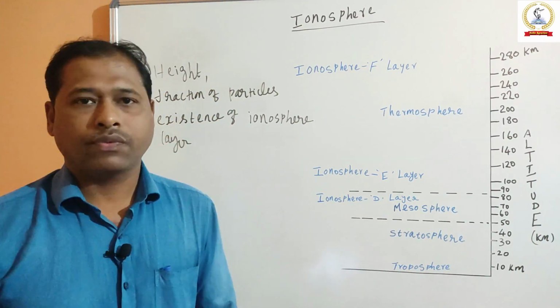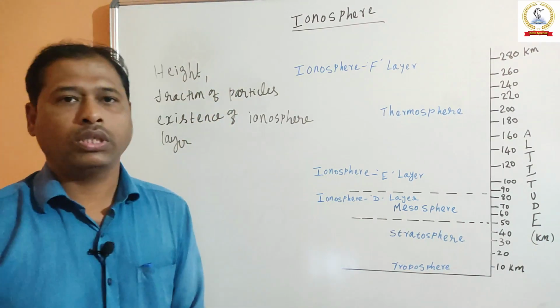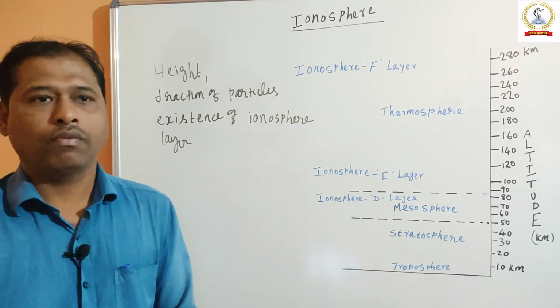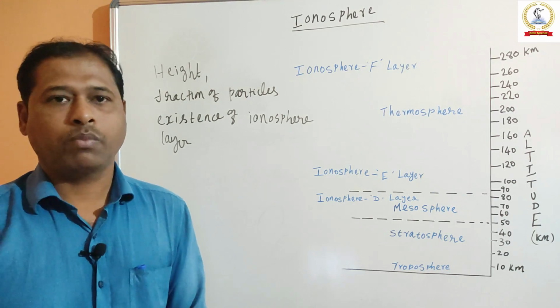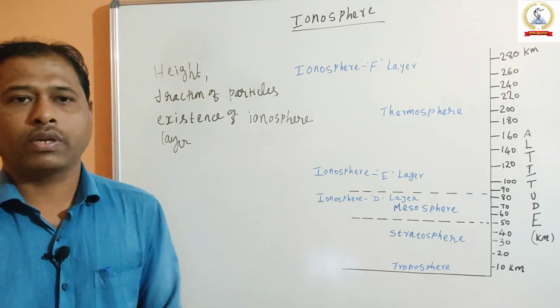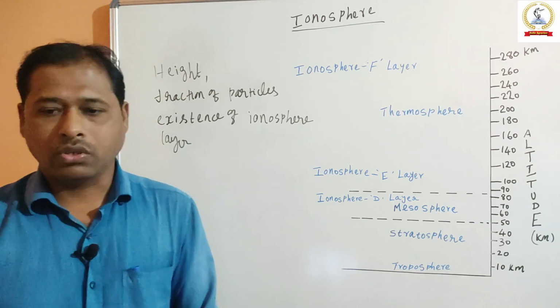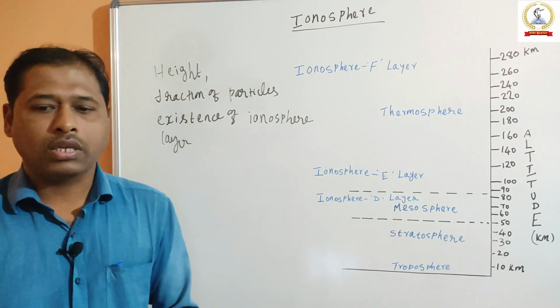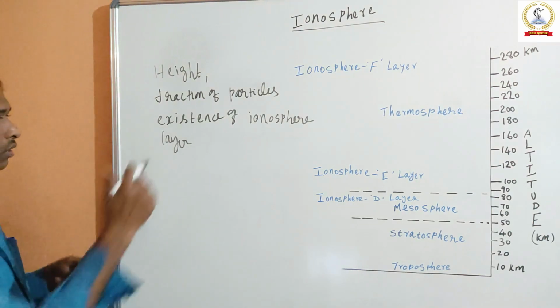As we discussed earlier, during the daytime, X-rays and ultraviolet light from the sun continuously provide the energy that knocks the electron from atoms and molecules, producing a continuous supply of ions and free electrons.